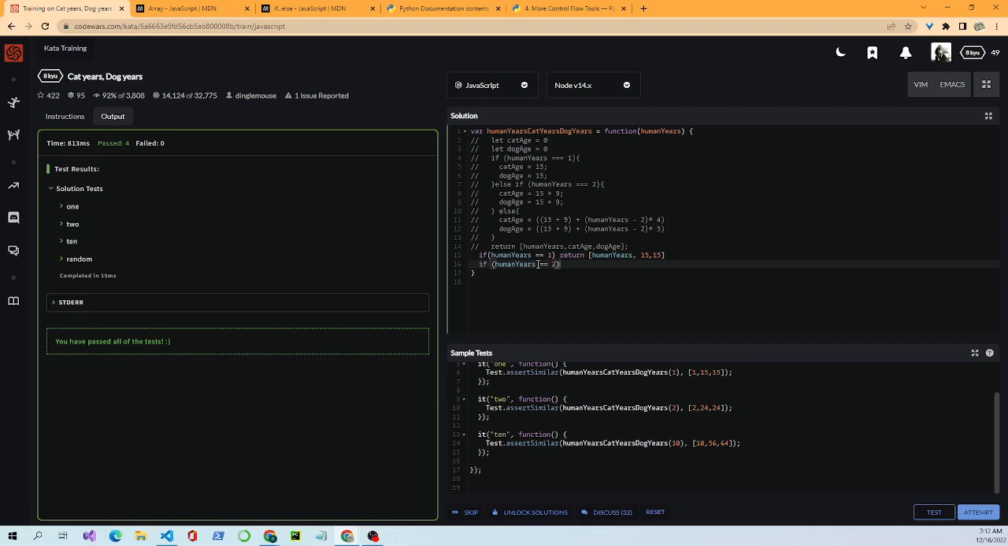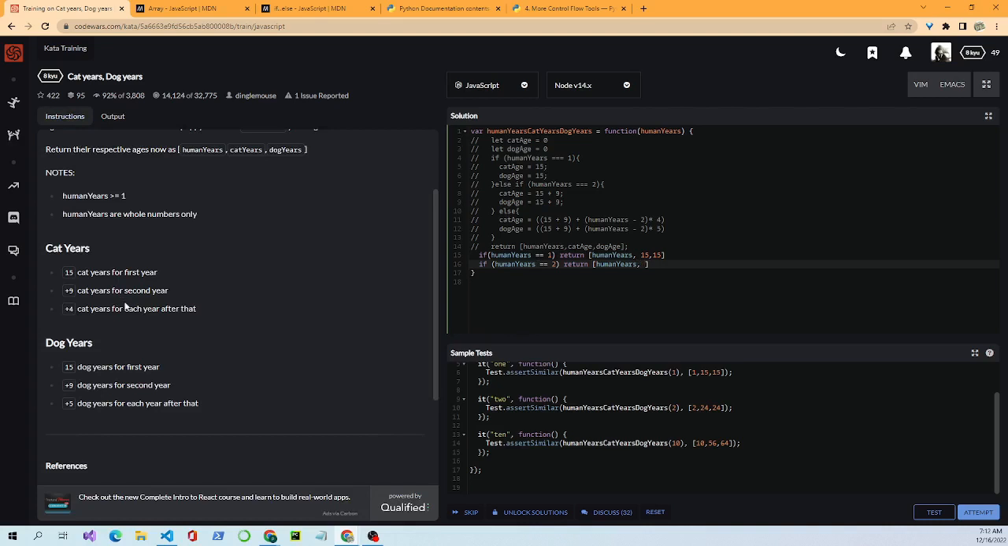Equals 2, return human years, 15 plus, is it 9? Yes, 15 plus 9, 24. I don't think this break here will cause a problem because it doesn't have spaces in the return statement. Okay, so 2 little if statements here.